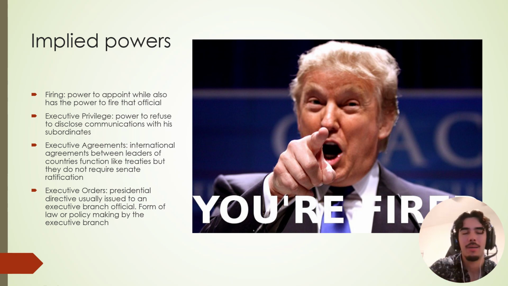Once again, we see examples of this with Joe Biden going to Ukraine, with Donald Trump visiting Kim Jong-un after calling him the little rocket man. Those are examples. We don't really have treaties with those countries. They're more like handshake agreements. Now, executive orders, this is used for emergency purposes.